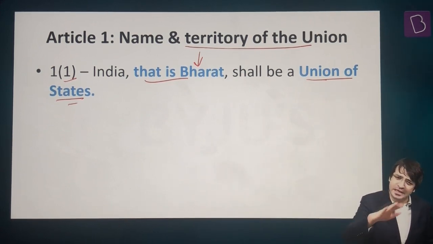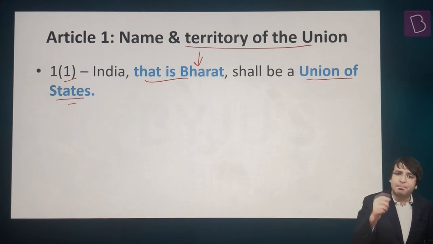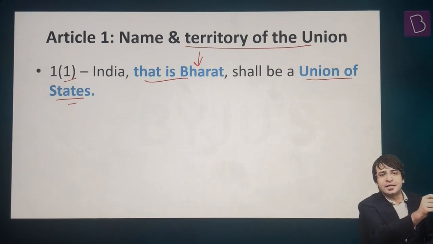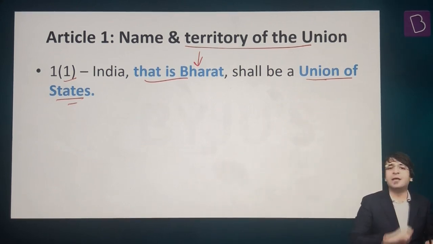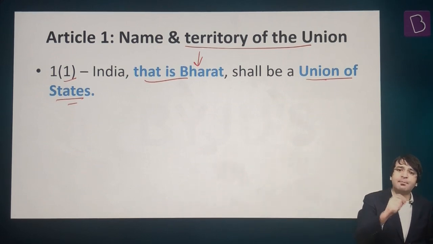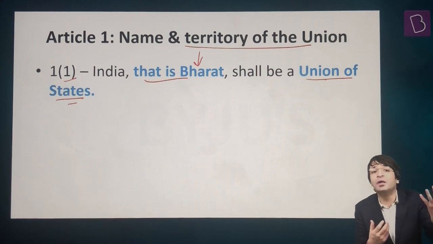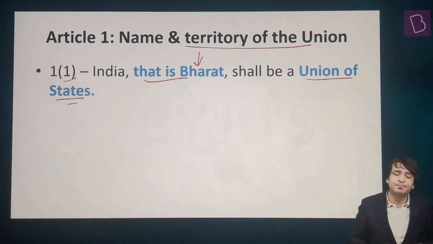We will discuss it in detail when we talk about the judiciary. He asked the Supreme Court to issue a directive to Parliament to change the name of this country. "We should stick to the name Bharat, not India, because India represents the colonial aspirations. We should stick to the traditional name, which is Bharat."